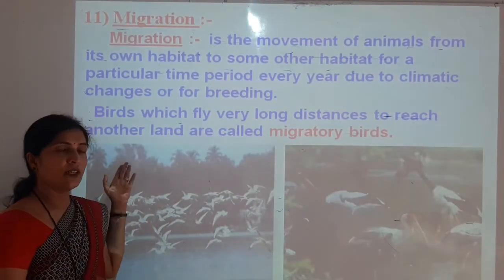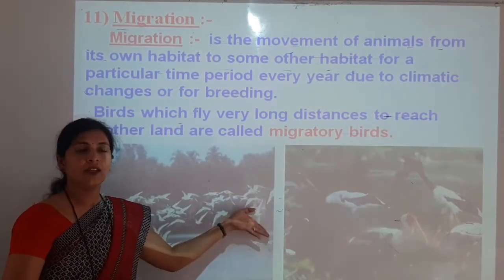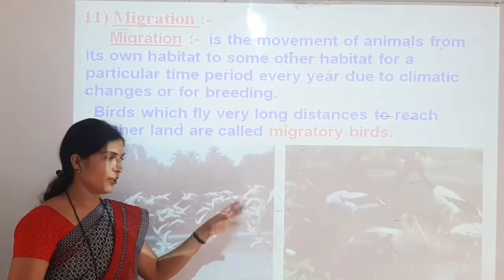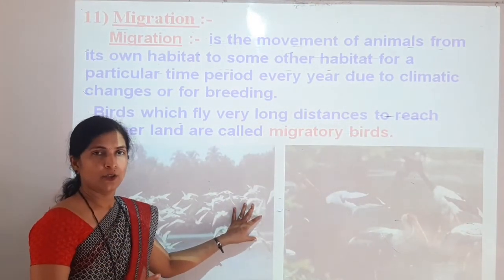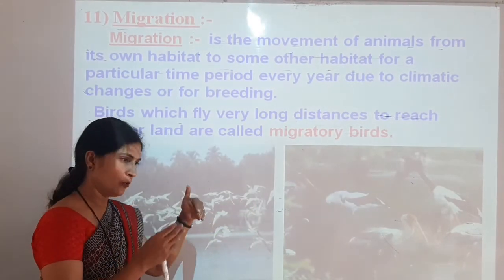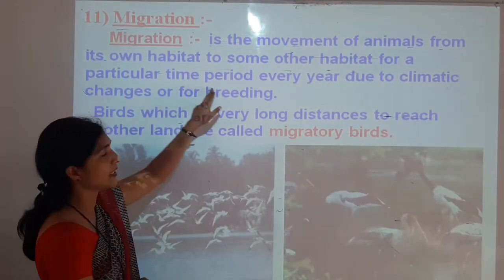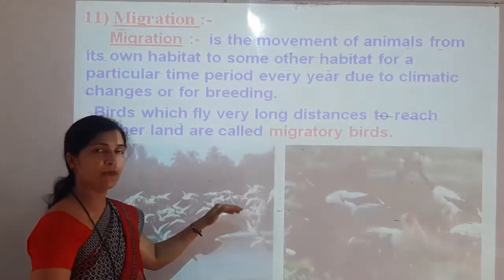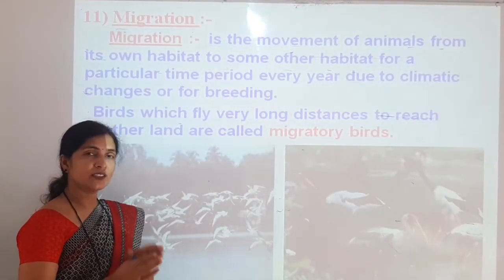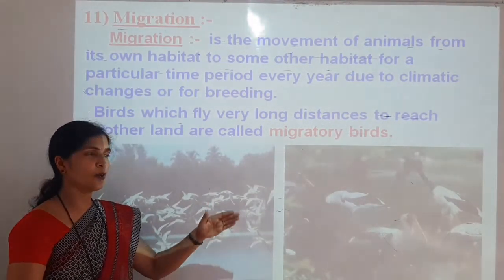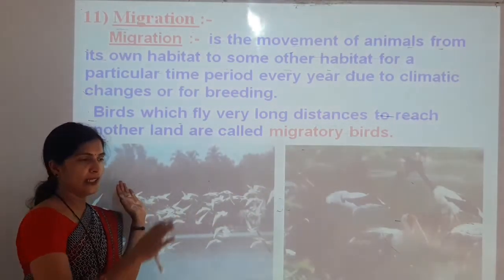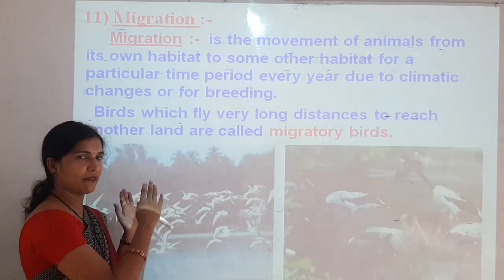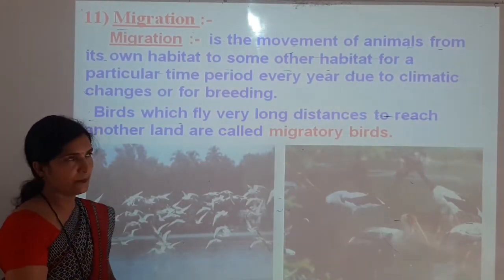Otherwise, if in the area where they are living, where their habitat is available, there is a harsh climate, then for a particular period of time these birds and animals start migration. They come from that harsh climate to a suitable climate. They live for 2 months there and afterwards they go back to their habitat.